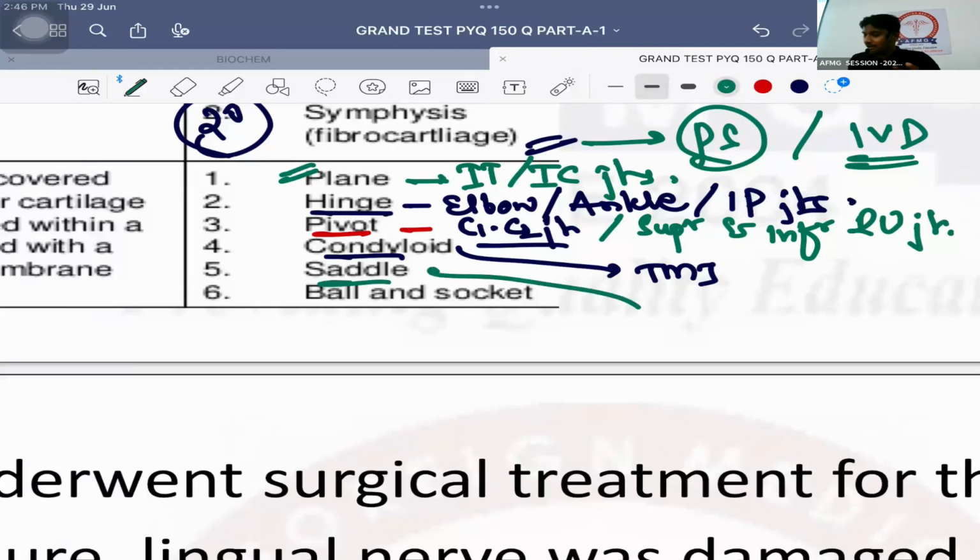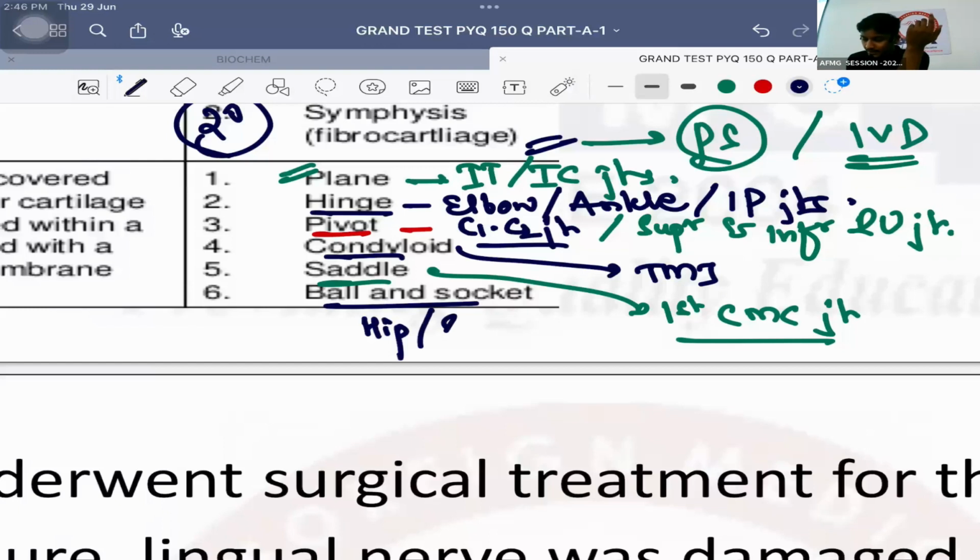Saddle variety or sellar variety of joint. Best example to remember is the first carpometacarpal joint, between the carpal and the first metacarpal. This joint is the saddle or sellar variety of joint. And last is the ball and socket joint, when the ball of one bone articulates with the socket of another bone. Best examples will be the shoulder and hip joint.